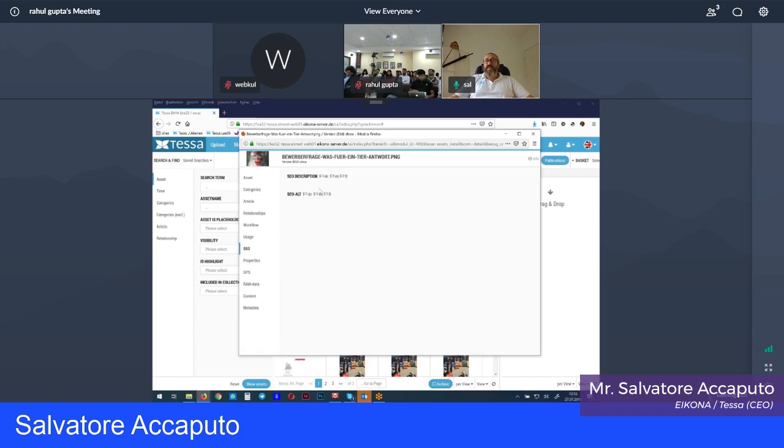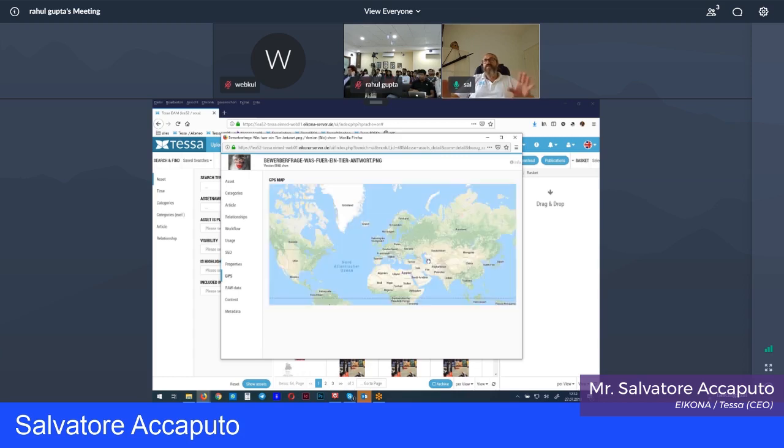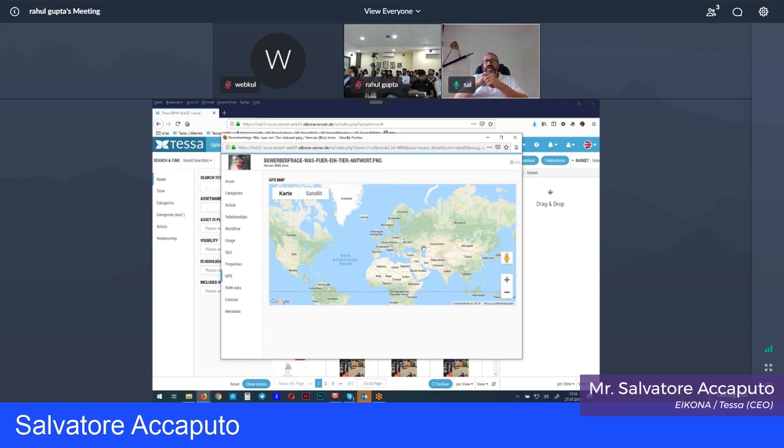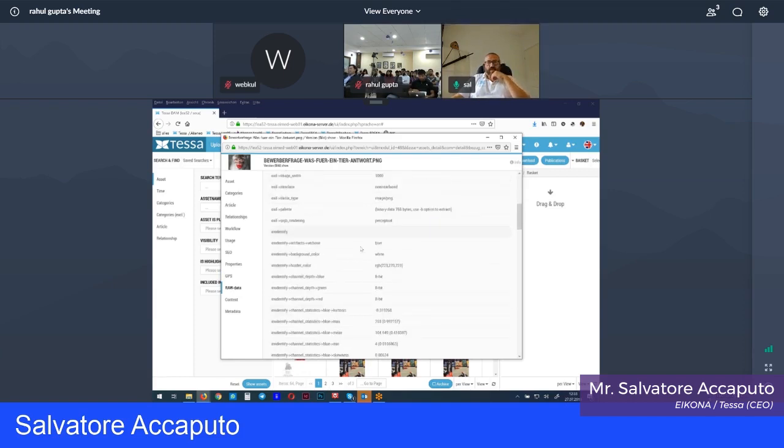We also can add SEO information for all images and for all assets that we have. And we even can do that in different languages if you want to. The properties are now just the regular information about the file. And now GPS data is also available if you, for example, have a photographer who's working for you somewhere around the world. The GPS data can be stored, and we can even do a search on that GPS data. And here you see all the information from that EXIF file. So every information that we have can be seen here.